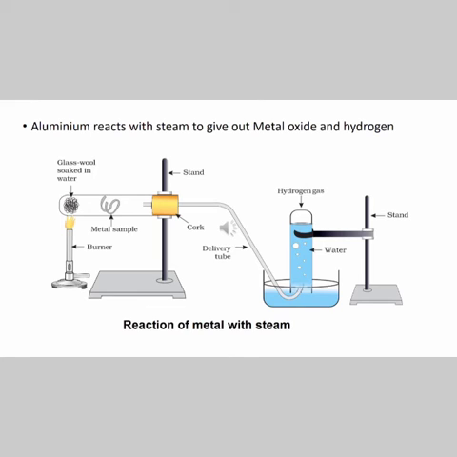The function of this glass wool is that it traps water, it takes heat directly, and it is easy to convert into steam. That is why we have taken glass wool. Aluminium reacts with steam to form the metal oxide and hydrogen, right? And this is how metals react with steam. For that, I've taken only the example of aluminium.